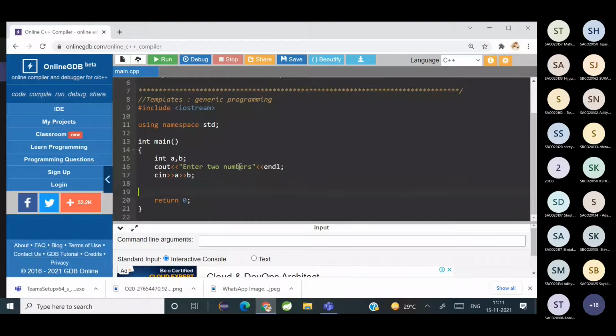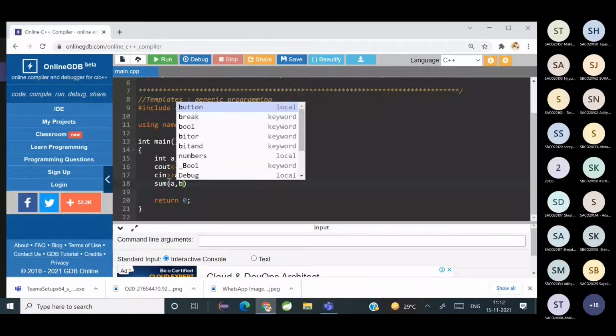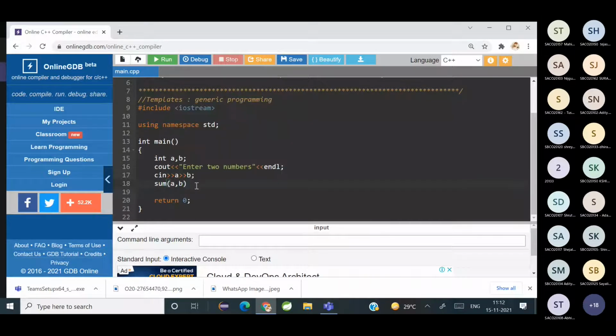Okay, and say some function, I'm passing a comma b. They are saying they are expecting placement in charge in the call. This is called placement in charge, basically.